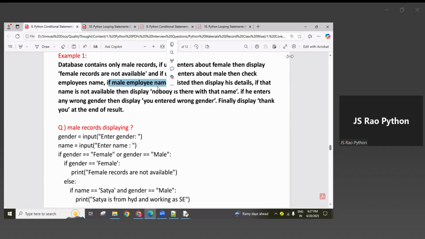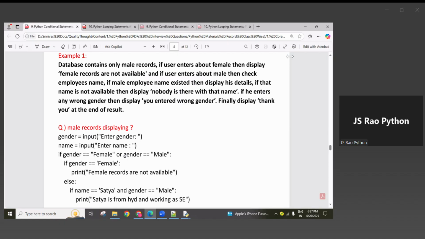So if the gender entered is male, I want to ask for the employee name. If the male employee name exists, then I want to display that male employee's details. If that name is not available, then I want to display that nobody is there with that name, no employee with this given name.